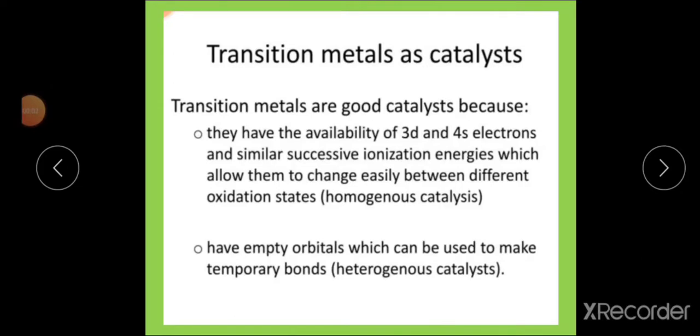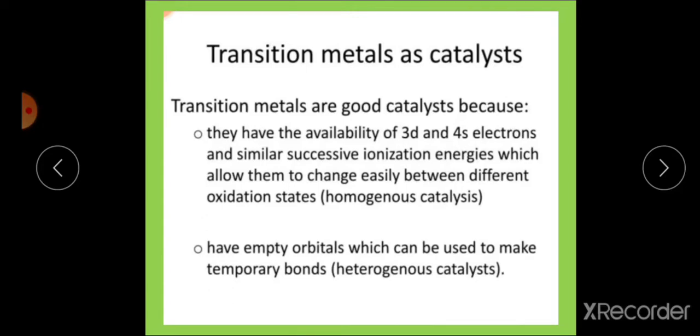Then next is catalytic properties of transition metals. A catalyst is a substance that can be added to a reaction to increase the rate of reaction without getting consumed in this process. Catalysts generally speed up the reaction by reducing the activation energy of the reaction or by changing the mechanism of reaction. There are two types of catalysts, homogeneous and heterogeneous. Homogeneous catalysts are those which exist in the same phase as that of the reactants, while heterogeneous catalysts are in a different phase than the reactants. The heterogeneous catalyst involves a solid catalyst.